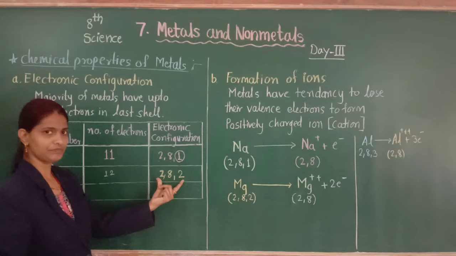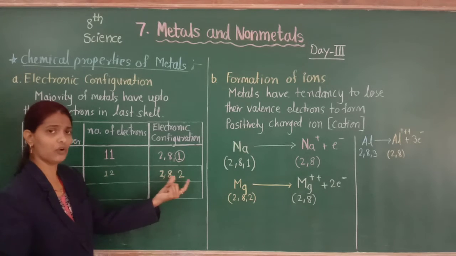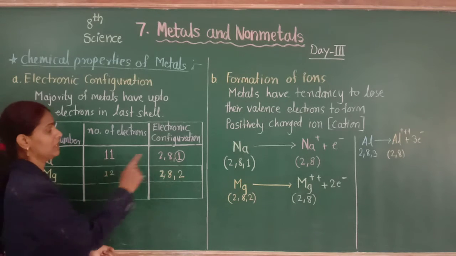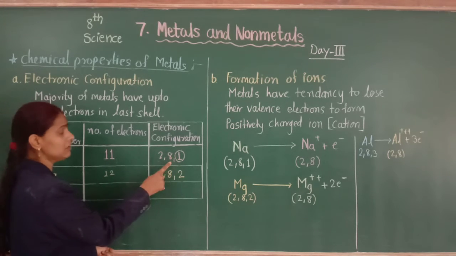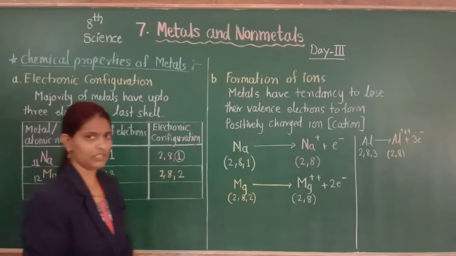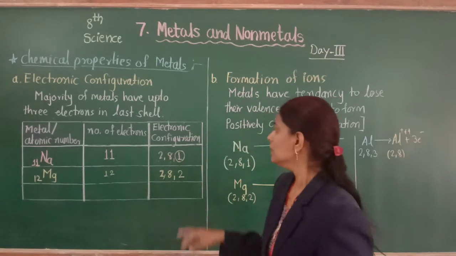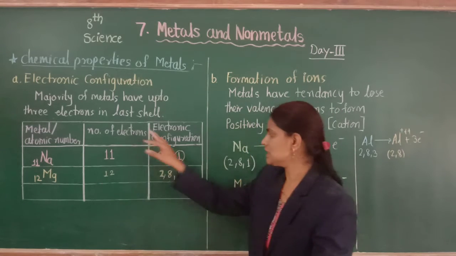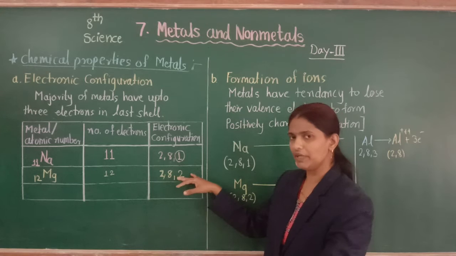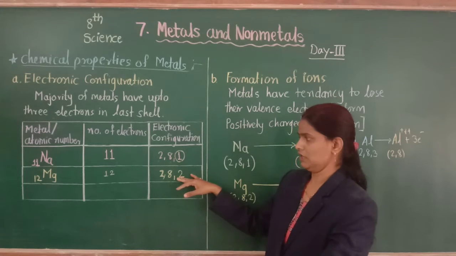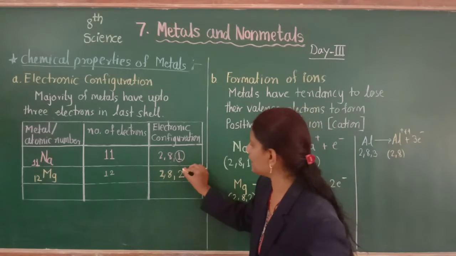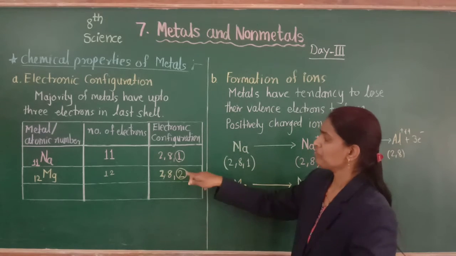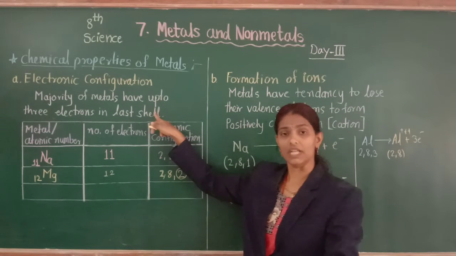Count these electrons according to shell: 2 plus 8, 10, plus 2, 12. The number of electrons is equal to the distribution of electrons according to shell, and 2 electrons are in the last shell.